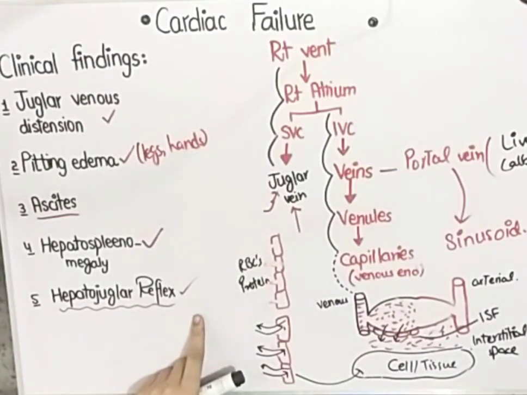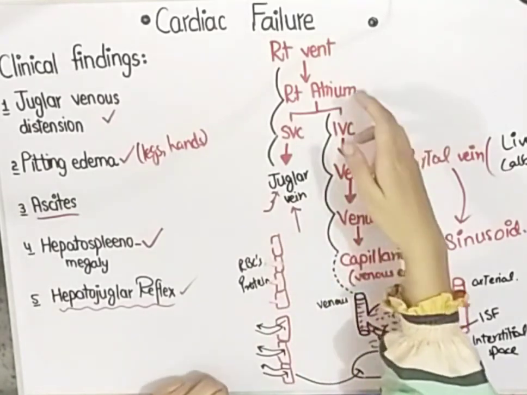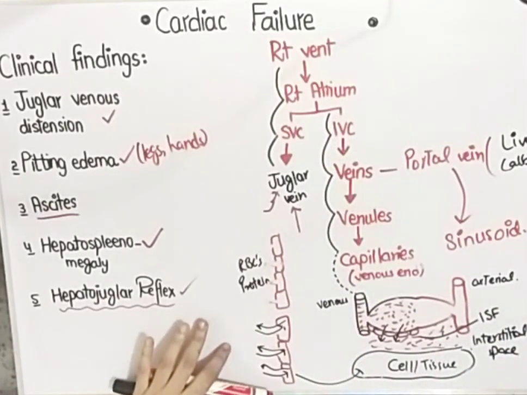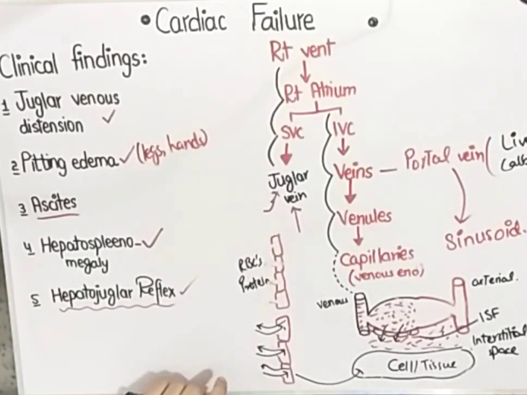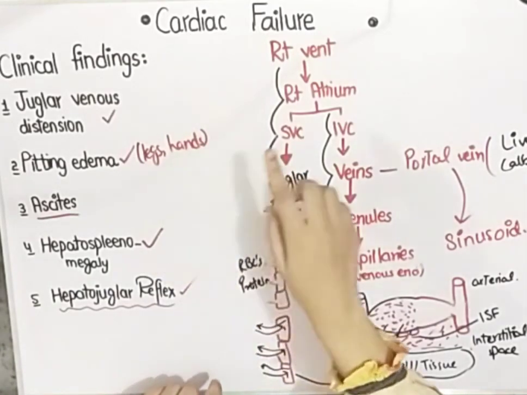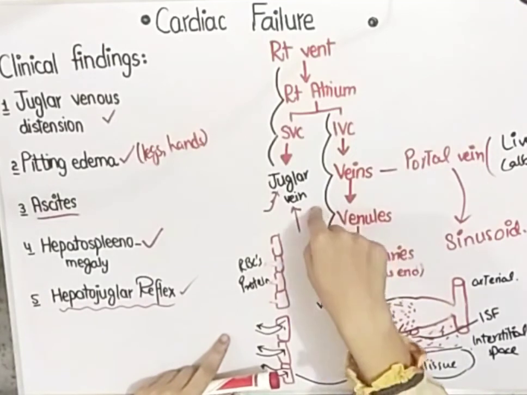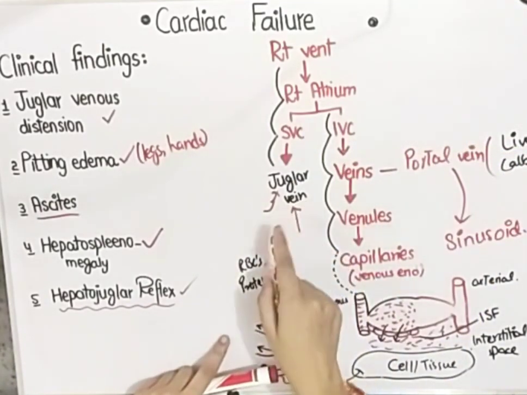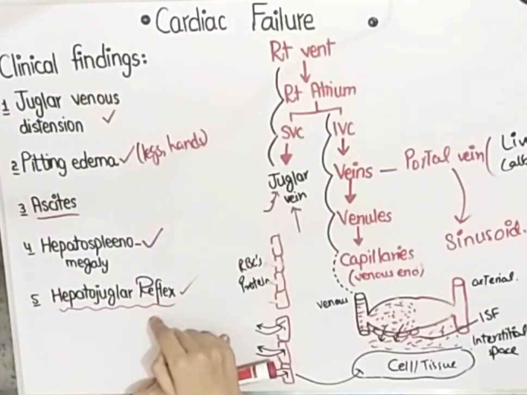But in case of right-sided heart failure, if you put pressure on the abdomen and you increase the venous return, then the right atrium has failed. It cannot pump the blood. It cannot compensate for that increased venous return. So when you put pressure in case of right-sided heart failure, the jugular vein remains distended. It does not come back to normal. So that is a clear-cut sign of right-sided heart failure.